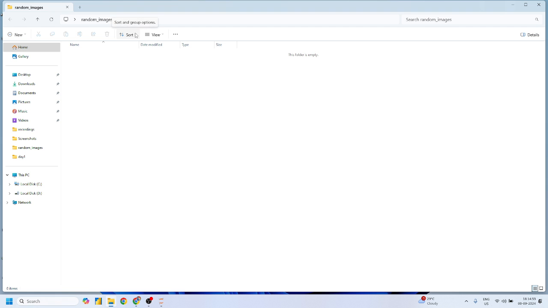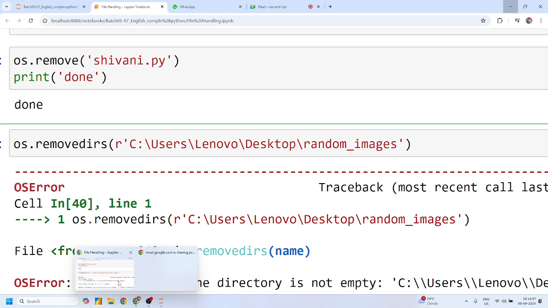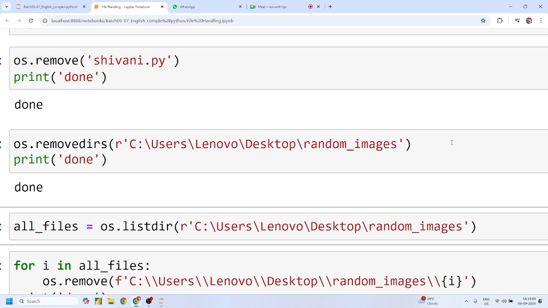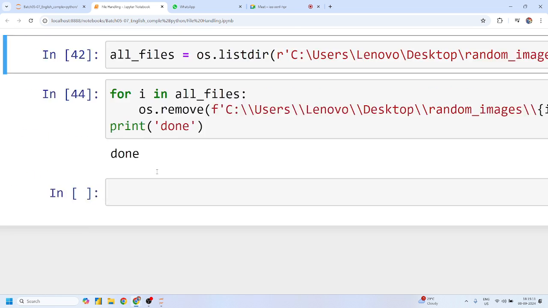Now if you want to delete this folder, you can simply run os.rmdir with the message. Perfect, guys. Now if you check, there is no such random directory available.